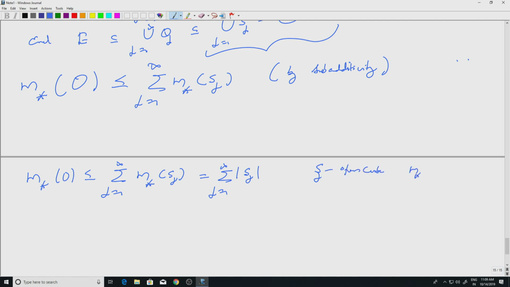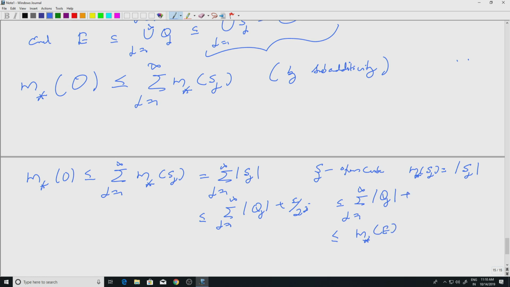So, m star of Sj will be the volume of Sj, which is less than or equal to, because of the way Sj's are chosen, summation j equal to 1 to infinity mod Qj plus epsilon by 2 to the j, which is less than or equal to summation j equal to 1 to infinity mod Qj, which is less than or equal to m star of E plus epsilon. So, this portion is less than or equal to m star of E plus epsilon, and there is another epsilon, right. So, this is nothing but m star of E plus 2 epsilon.